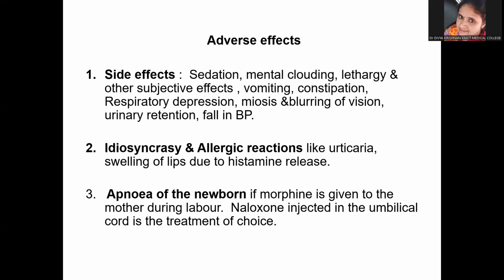So first we'll see the side effects, that is, the exaggerated pharmacological effects of morphine, which include sedation, mental clouding, lethargy, and other subjective effects, vomiting, constipation, respiratory depression, miosis, blurring of vision, urinary retention, and fall in BP. You have seen all these under the pharmacological actions also. These are undesirable actions, and that is why we have clubbed them under the side effects. Then some people can develop idiosyncrasy and allergic reactions like urticaria and swelling of lips due to histamine release. This is not seen in all people, only in people with a certain genetic makeup.